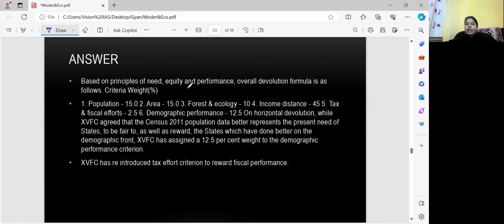So based on the principle of need, equity and performance, the overall devolution formula is as follows: population, forest and ecology, income distance, tax and fiscal effort, demographic performance, for horizontal devolution. While XVFC agreed that the census of 2011 population data better represents the present need of the states, to be fair as well as to reward the states which have done better on the demographic front, it has assigned 12.5% weight to demographic performance. So XVFC has reintroduced the tax effort criterion to reward fiscal performance. Okay?